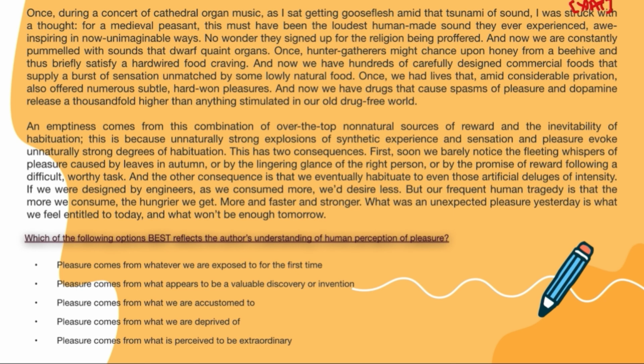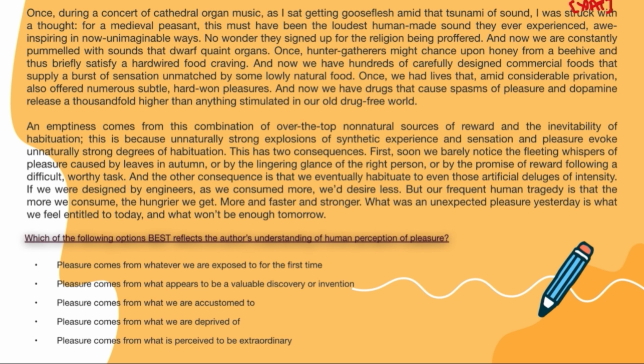And this particular cycle is driven by what? Habituation, right? Which leaves us constantly wanting and seeking for more intense experiences, and again we become habituated to that, and it leads to a sense of emptiness and unfulfilled longing. This is what the passage is talking about. Now let's look at the question.